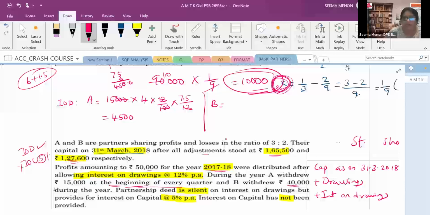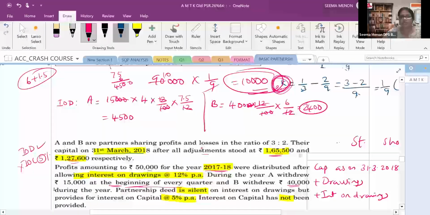B के लिए the withdrawal during the year is 40,000. During the year, when it is withdrawn, the date is not mentioned. And the rate is given as 12%. The date is not mentioned. So always we take in an average. Average में आप देगा तो what it will become? 40,000. It is 40,000. Okay. So it is 2 zeros only. I am supposed to cancel. Okay. So 4 6 are 2,400. I hope you are clear with the calculation of interest on drawings.